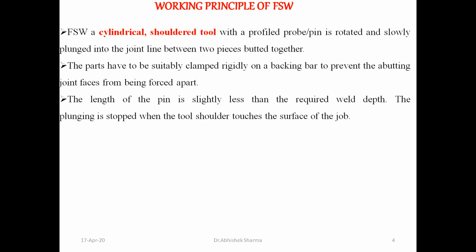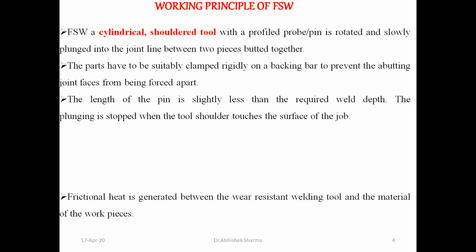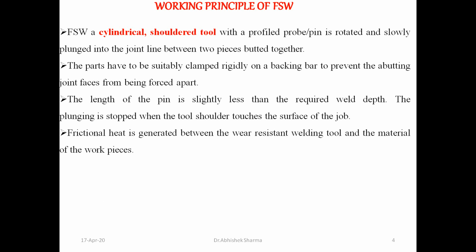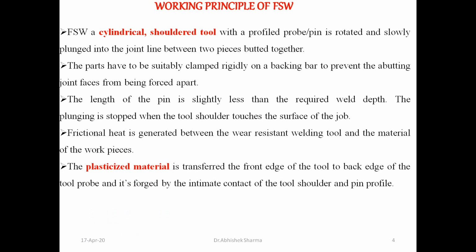The length of the pin is slightly less than the required weld depth. Plunging is stopped when the tool shoulder touches the workpiece. Frictional heat is generated between the wear resistant welding tool and the material of the workpiece. The plasticized material is transferred from the front edge of the tool to the back edge of the tool, back of the probe, and forged by the intimate contact of the tool shoulder and the pin profile.